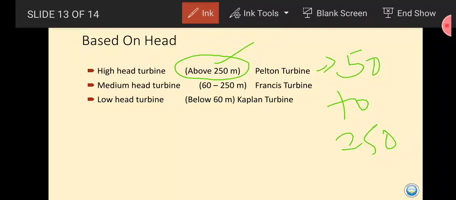So this type of turbine will only be used when a dam or hydropower plant is to be constructed in a mountainous region where we are getting a high amount of head, for example 50 to 250 meters. Okay, so medium head turbine will come from, this is a mistake, you can say 60 to 100. These are just experimental readings, but if I explain it to you on the new screen, you will simply see it.